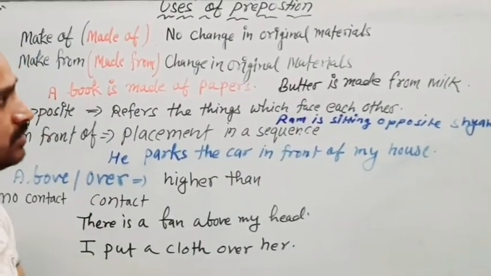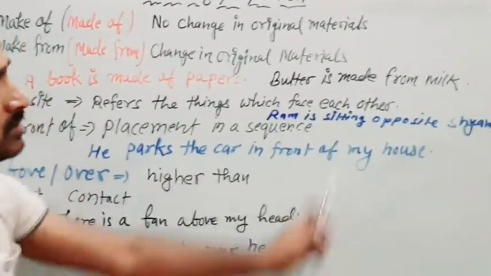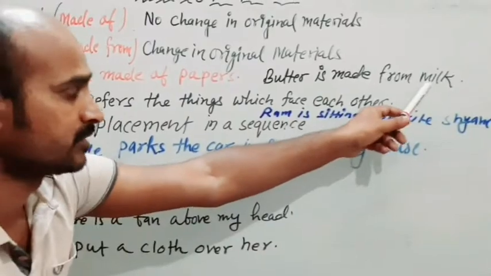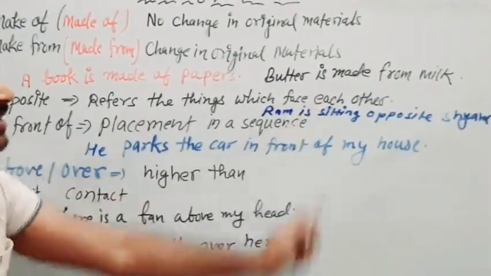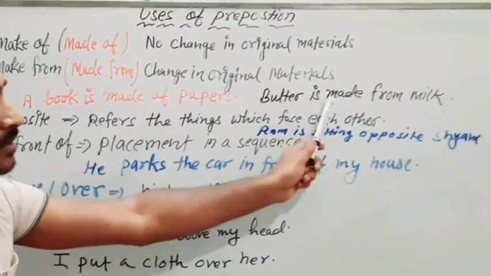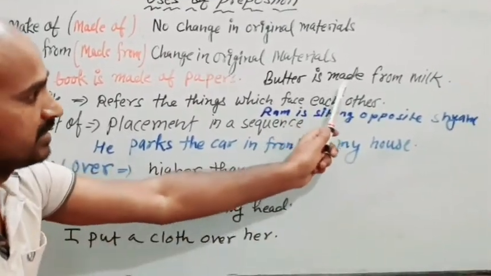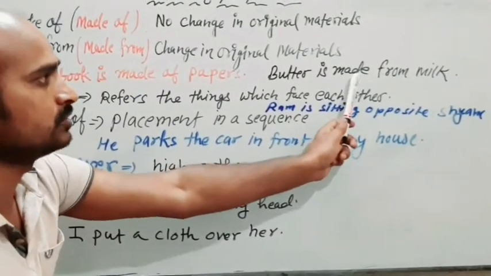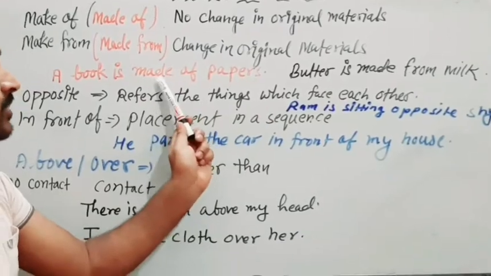Now you just see, we have the change in material quality, because after milk we are getting butter. So there is change in material, that's why we are using made from. So when there is change in material, we need to use made from, but if there is no change in material, then we need to use made of.